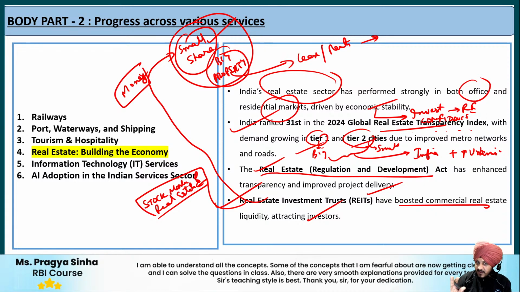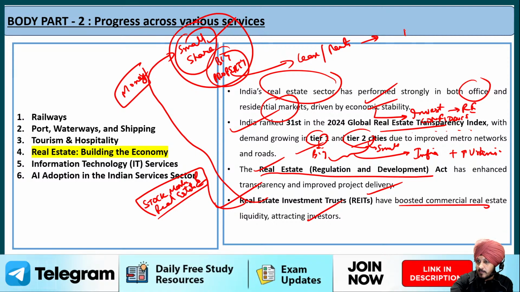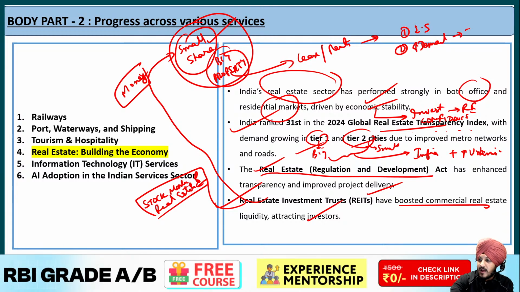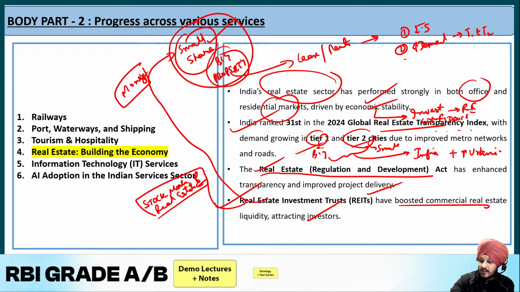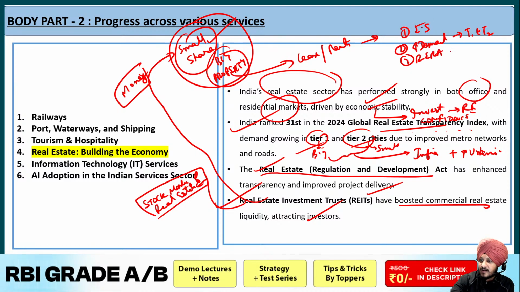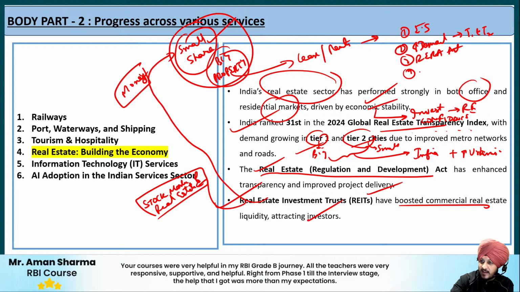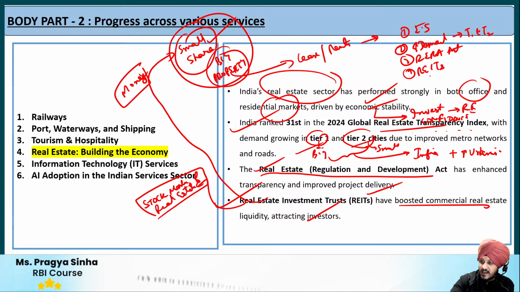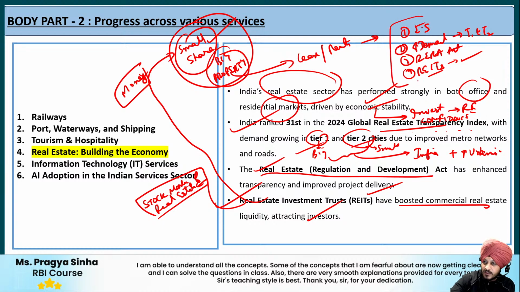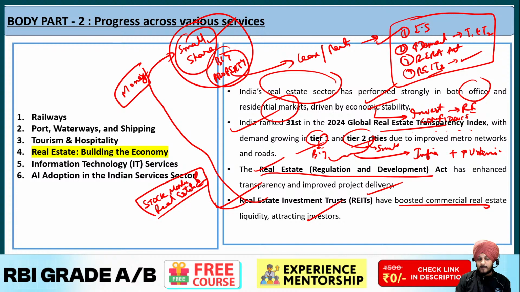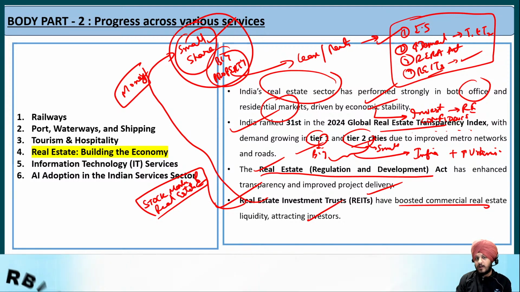So what we have learned are the major factors behind the growth of the real estate sector. The first is economic stability. The second is the increase in demand, the growing demand in tier 1 and tier 2 cities. Sorry for the bad handwriting. The third point is the RERA Act, that ensures transparency and on-time delivery of projects. The fourth point is the REITs platform, which I have already explained. It is like the stock market, the difference is that here you invest in real estate. So these are the different factors that have led to the boosting of real estate and played a very important role in building the economy.